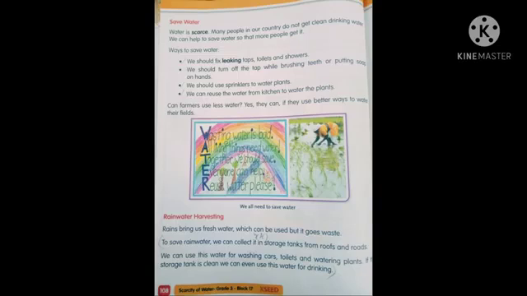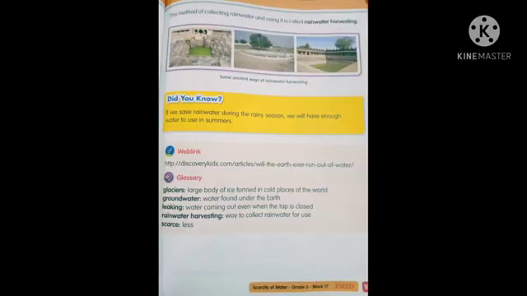Yes, children, if the storage tank is clean, we can use that rainwater for drinking and cooking purposes also. When we collect the rainwater, we do not need to use the groundwater or other sources of water. The method of collecting rainwater and using it is called rainwater harvesting.